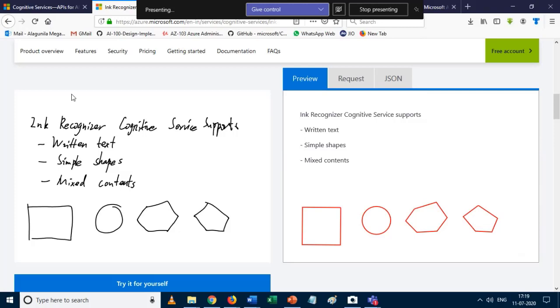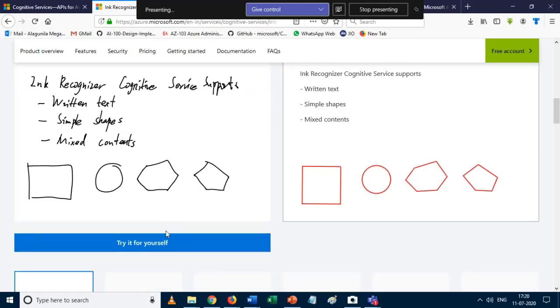So we can't do that, so how could it be converted into the digital one? Here we have the option, the Ink Recognizer API. Through this API, we can upload our handwritten document, and it easily converts the handwritten document to the digital format.